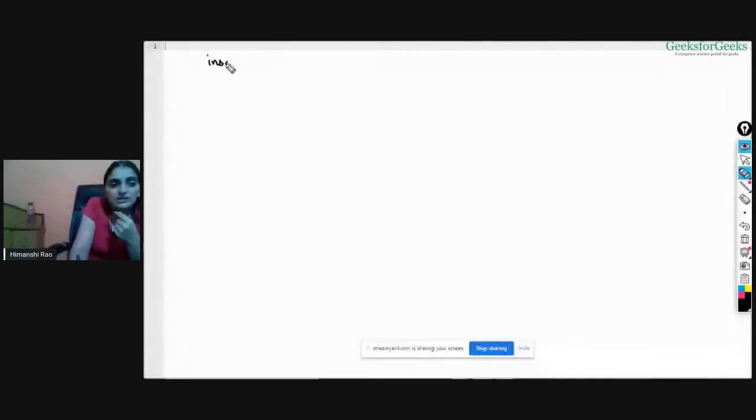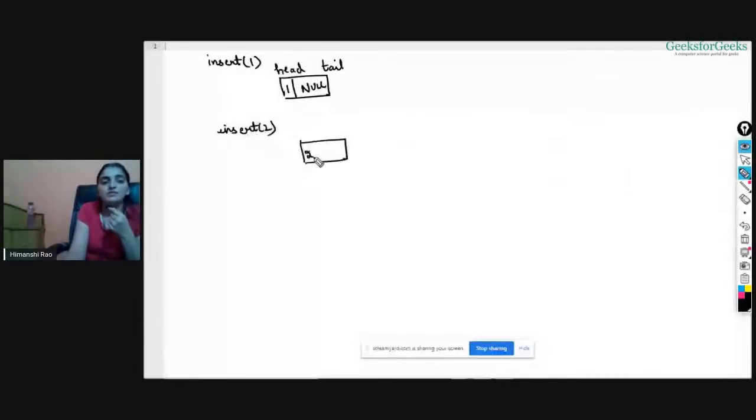Say I want to insert 1 again. So a node will be created with data 1 inside it, and this will be null, right? This will be the head node. Let's take another pointer that will be pointing on this head node itself. Let's take it as tail. And now say you want to insert 2, right? Another node will be created with data 2 inside it, and this will be null, right? Okay. Now I need to connect both of these nodes, right? So say this is on address 100, this is on 200. So you need to replace it with 200 and then connect it like this.